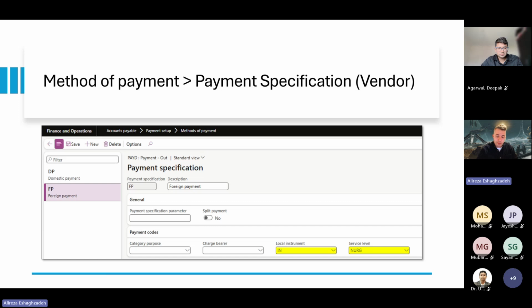So basically, if you have your vendor as international and you have assigned it to this payment specification, it populates these two codes directly on the file. It means you have minimized the payment file rejection.